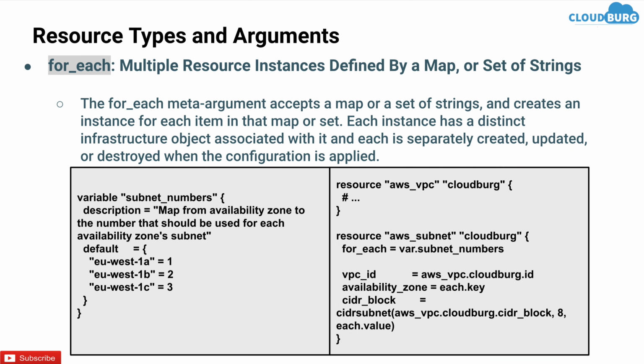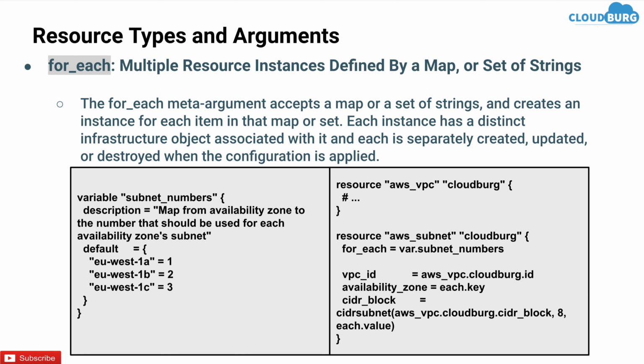So here I have created one variable, subnet_numbers, in which I have defined 3 availability zones: EU West 1A with 1, EU West 1B with 2, and EU West 1C with 3. Now as you can see on the right hand side, I have created one AWS VPC named Cloudbug, and I have created one AWS subnet.